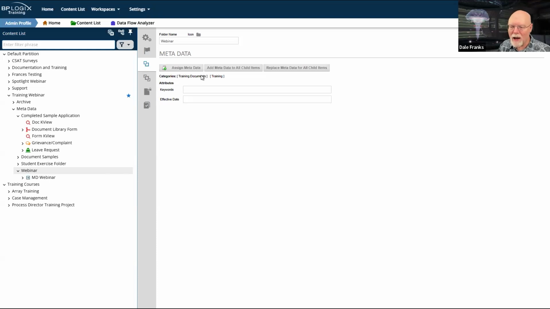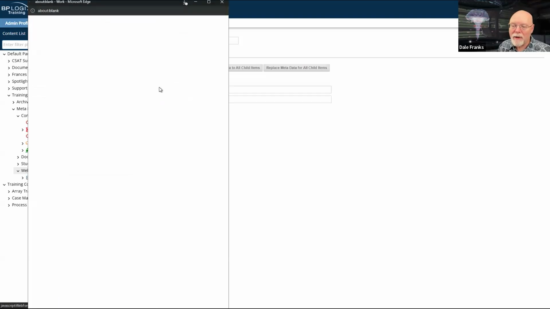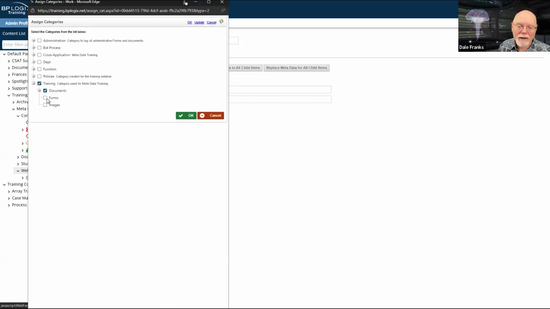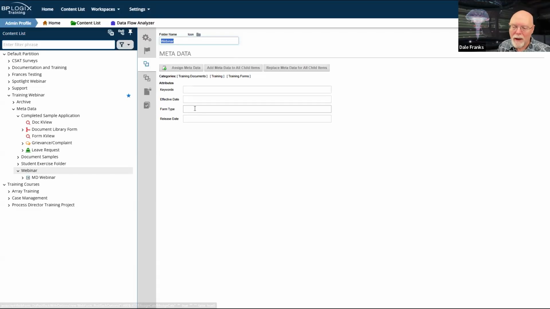Now, because I've assigned the documents category, I have the keywords and the effective date attributes. If I go in and I assign forms, now I'm going to get the form type and release date attributes because all of these categories have been assigned to the form.